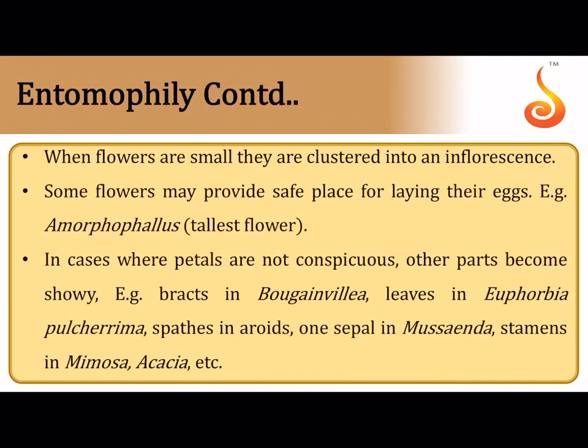insects. When the flowers are small, they're usually clustered into an inflorescence to make it very obvious to the pollinator that, oh, there is a flower, I should go and pollinate it. Otherwise, if there are single flowers which are very, very small, they may not even be noticed by the pollinator, isn't it? Some flowers provide a safe haven for laying eggs, like the giant, the tallest flower, which is Amorphophallus, which can grow up to about 7 feet.